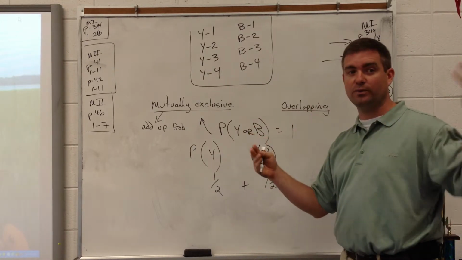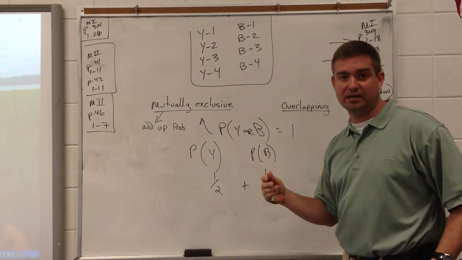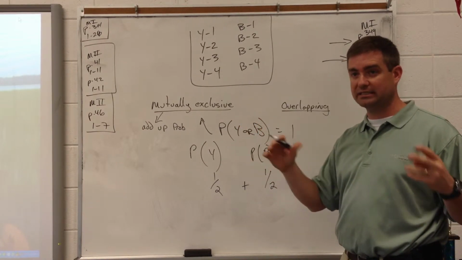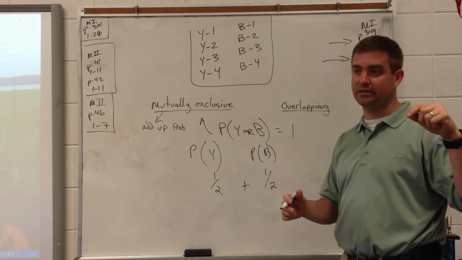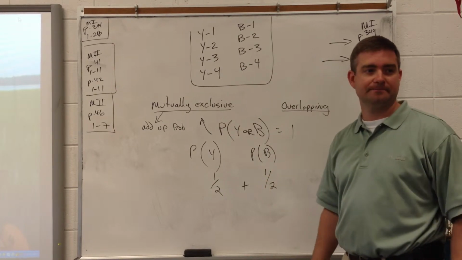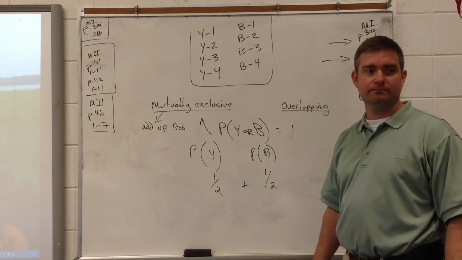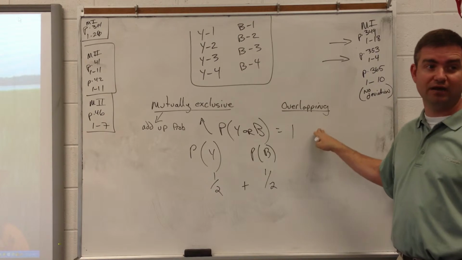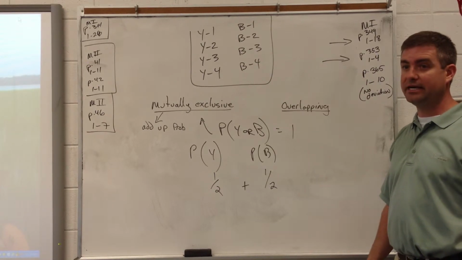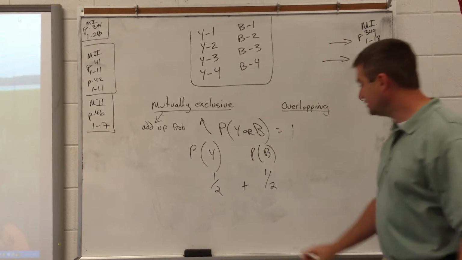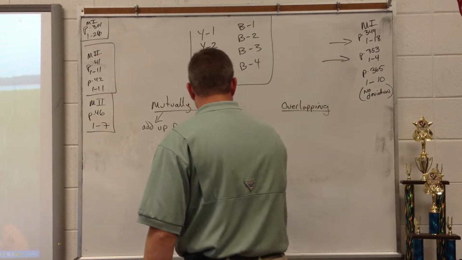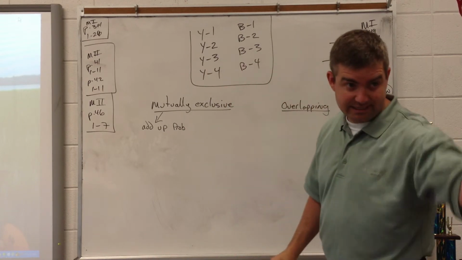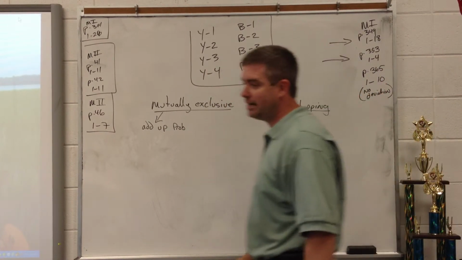Now that's a little different from what we did yesterday, when we said 6 pairs of pants and 4 pairs of shirts, and you multiplied. We weren't talking about probability there. We were talking about choices. For mutually exclusive, you add the probabilities. Overlapping has a different formula. Example 2 is overlapping, so we're going to talk about it in a second. If it's mutually exclusive, find the two probabilities and add them up. All right, so let's talk about overlapping.